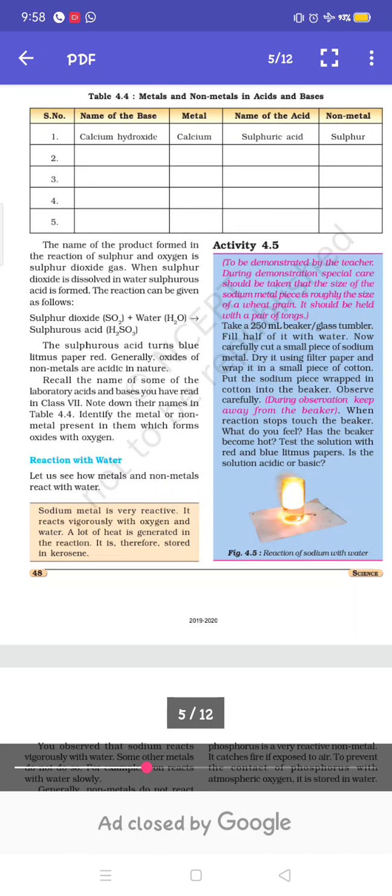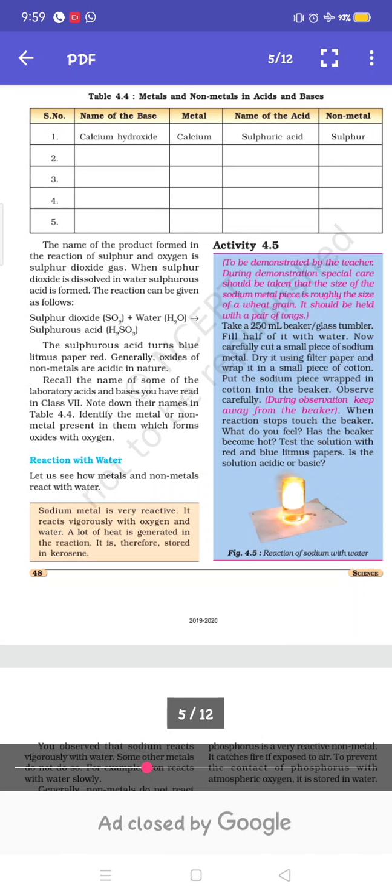Then next is the displacement reaction. Displacement reaction means when a highly reactive metal displaces a less reactive metal from its salt solution, that reaction is called a displacement reaction. Generally, for metals and non-metals both, the definition will be: when a highly reactive element displaces a less reactive element from its salt solution, it is called a displacement reaction.